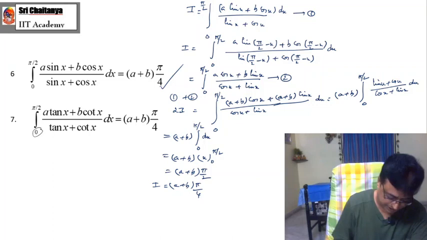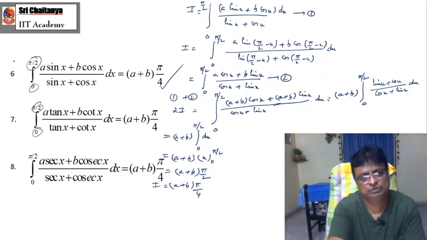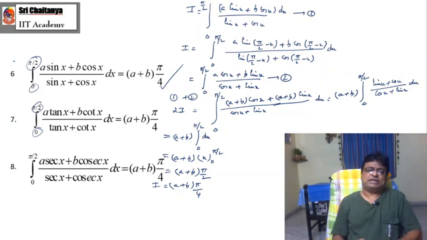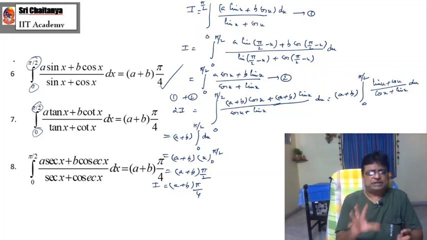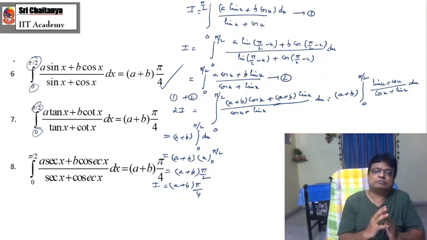But be careful, concentrate on the limits. Limits are important here: 0 to pi by 2, 0 to pi by 2. This is an important point. And similarly, even for secant and cosecant we can do like this. So my friend, these are the 8 important results, used several times, directly or indirectly.